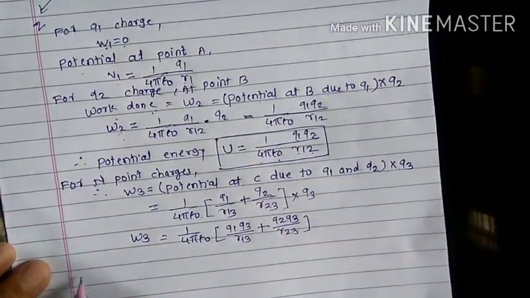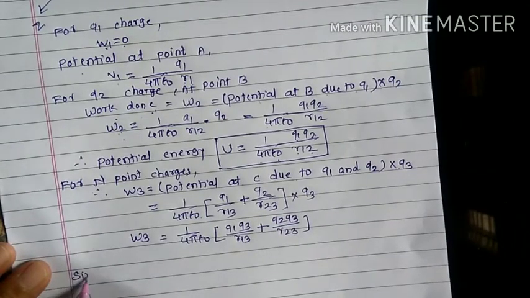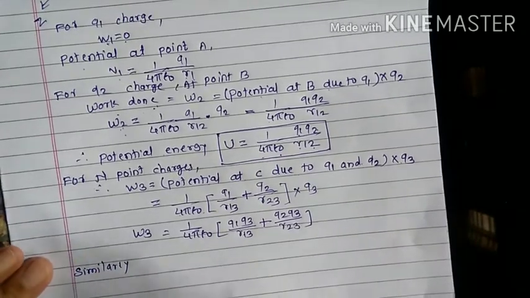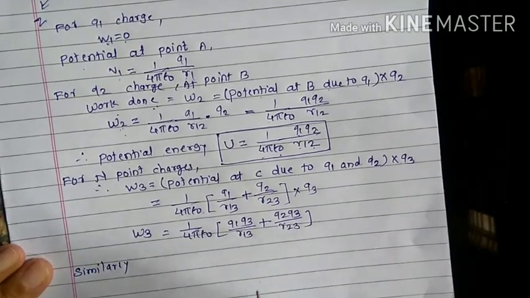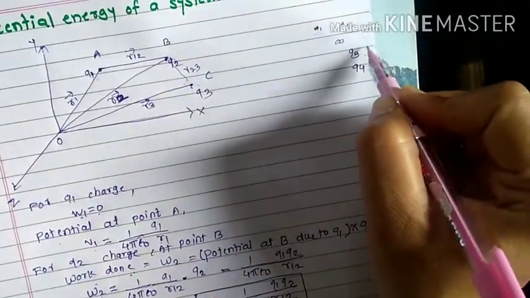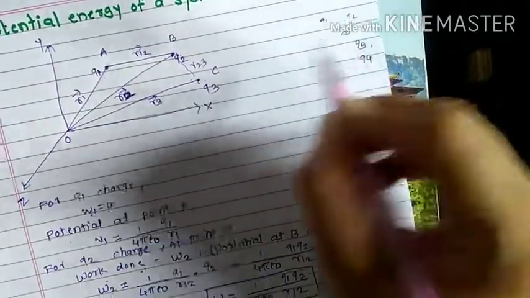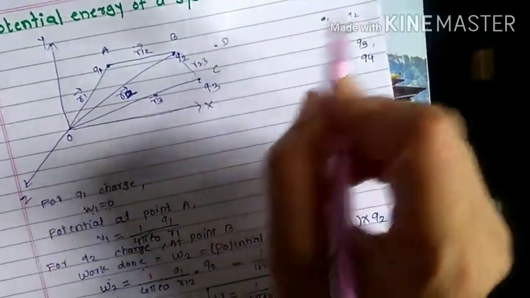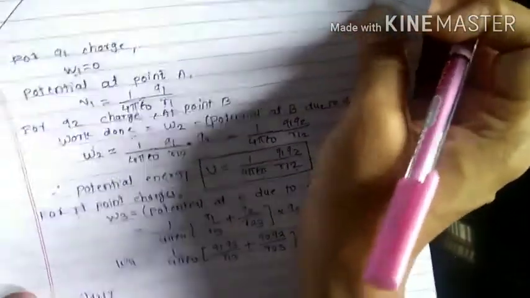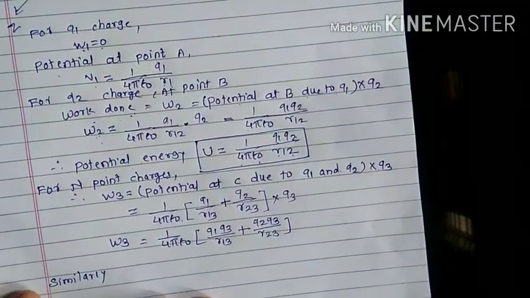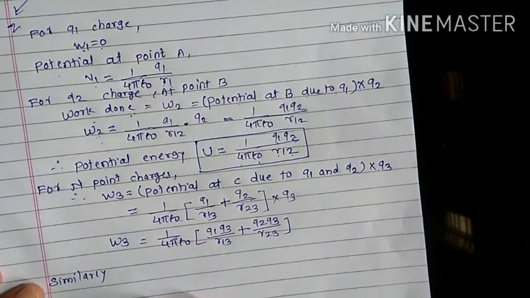Similarly, in bringing Q4 charge from infinity to the point D, suppose D point is here, then work has to be done against the electrostatic force of Q1, Q2, Q3.